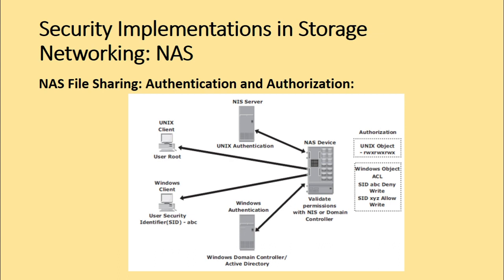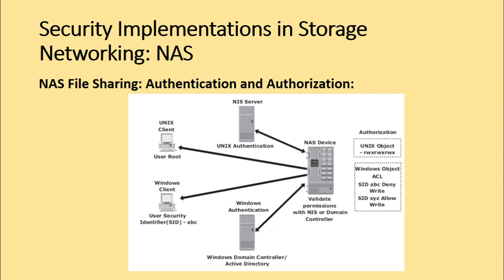Authorization defines user privileges in a given network. The authorization techniques for Unix users and Windows users are quite different. Unix files use mode bits to define access rights granted to the owners, the groups, and the other users, whereas Windows uses access control lists to allow or deny specific rights to a particular user for a particular file. So complexities arise when Unix and Windows users access and share the same data.